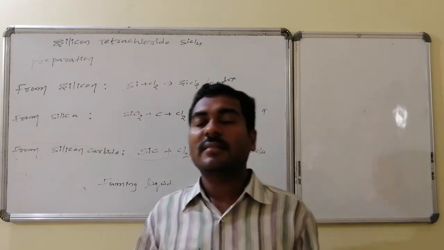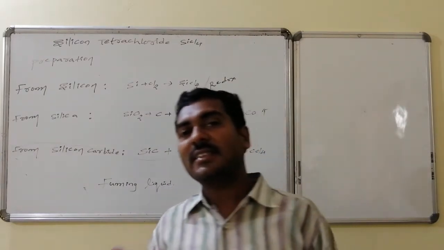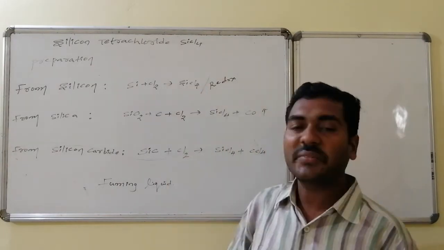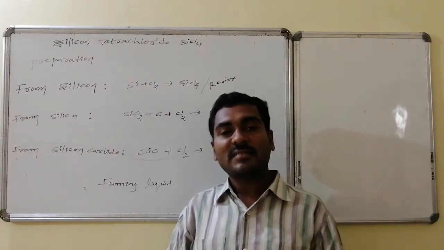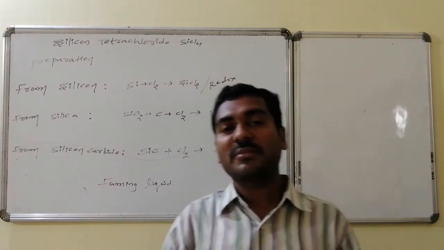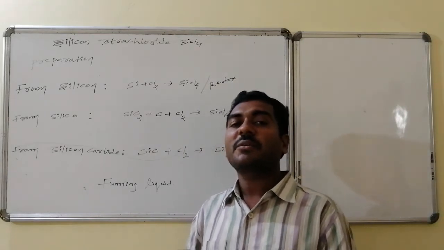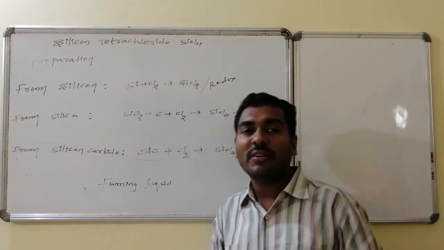Welcome friends. Let us have a discussion over the important compounds of silicon, that is silicon tetrachloride. The formula of silicon tetrachloride is SiCl4. It can be prepared from silicon, silica as well as silicon carbide. Silica on reaction with carbon followed by chlorine gas leads to the formation of silicon tetrachloride followed by carbon monoxide.